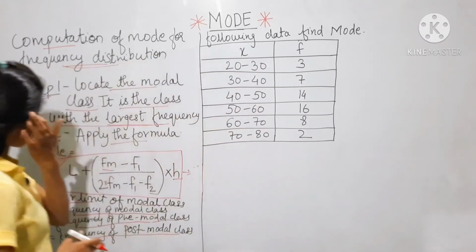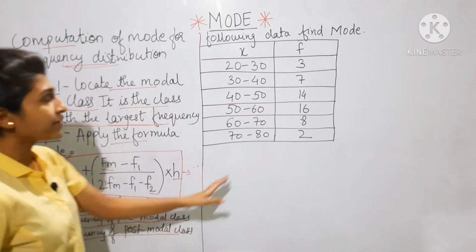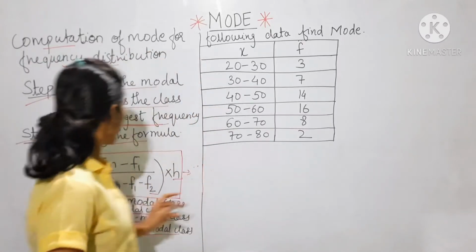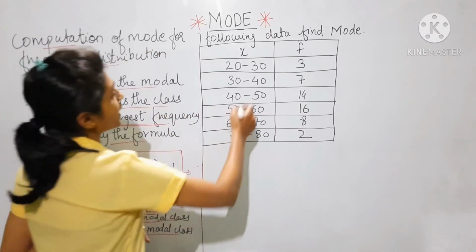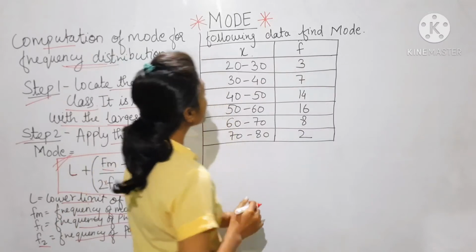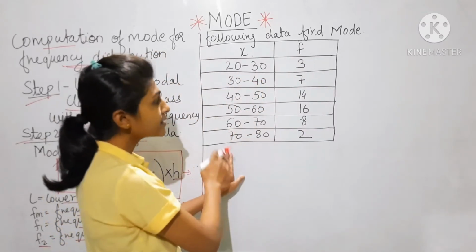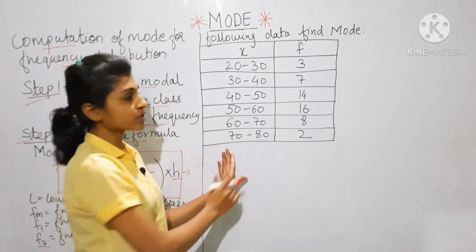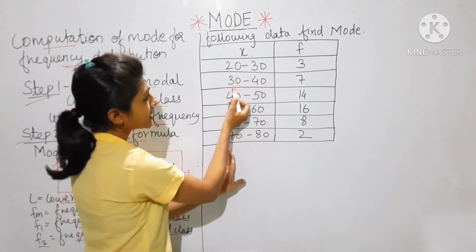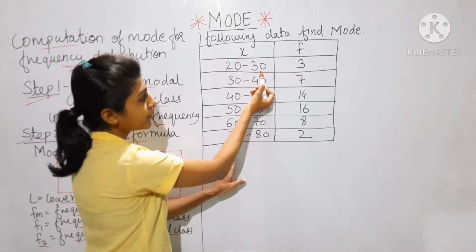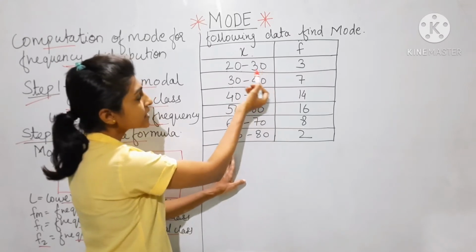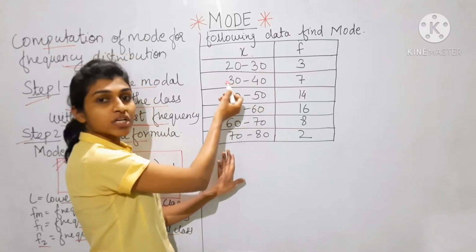So we are going to use this formula and find the mode. So X and F is there. 20 to 30, these are the classes. Now remember one thing, in this example the classes are continuous, like 20 to 30, 30 to 40. The upper limit of the first class is the lower limit of the second class.